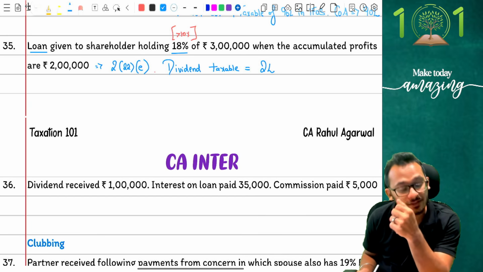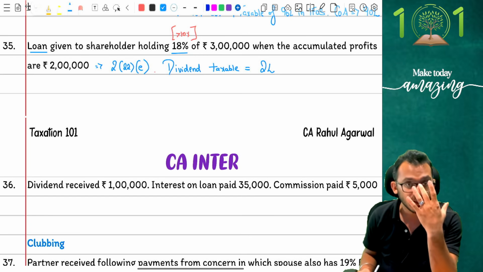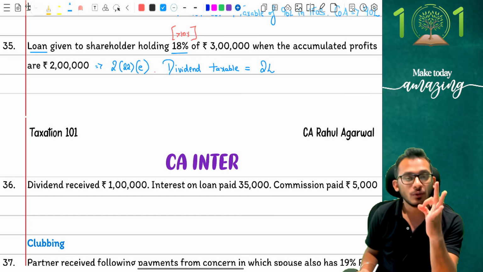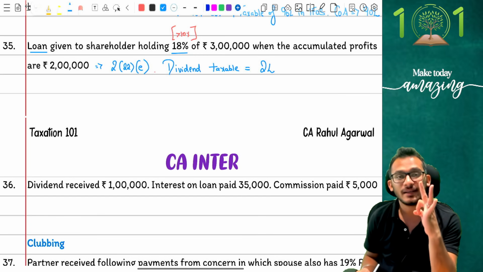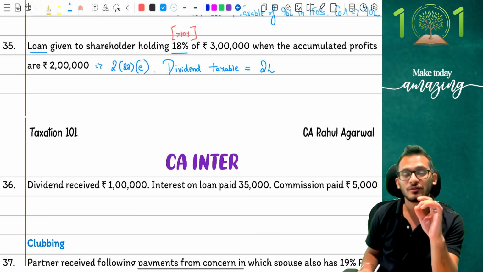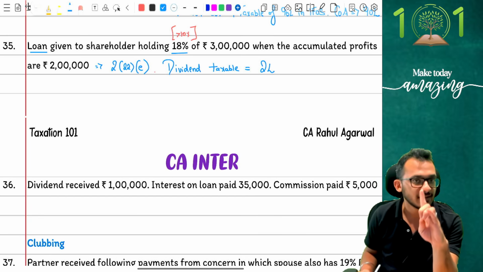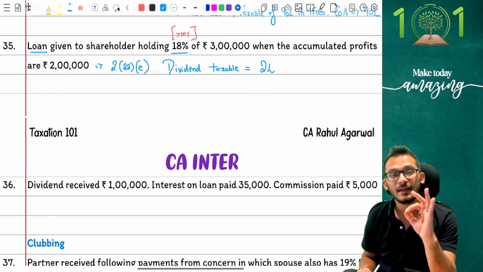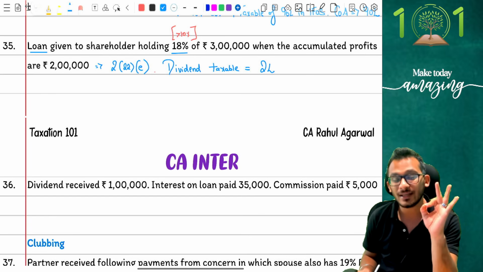Now, this is something which students generally tend to not remember in exam, so be very careful. Provisions relating to loan are impactful in exam. Just because you see a loan and you say it is not taxable is not the right answer. Loan is also taxable if it is given to a shareholder holding more than 10%.